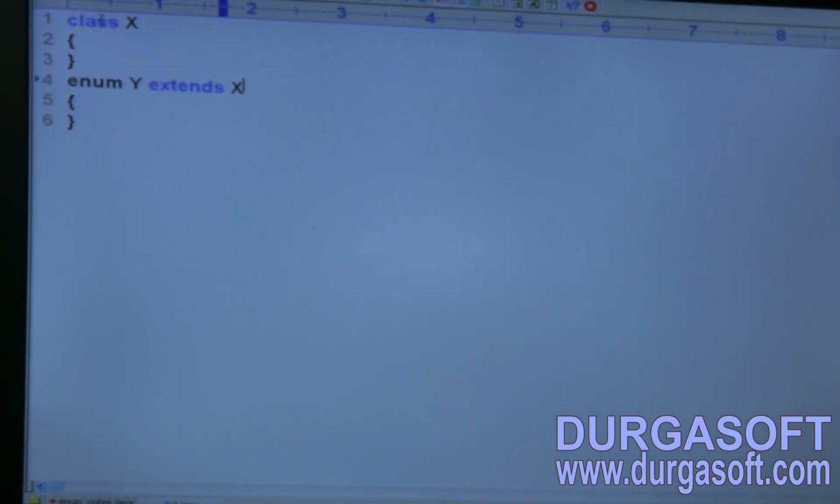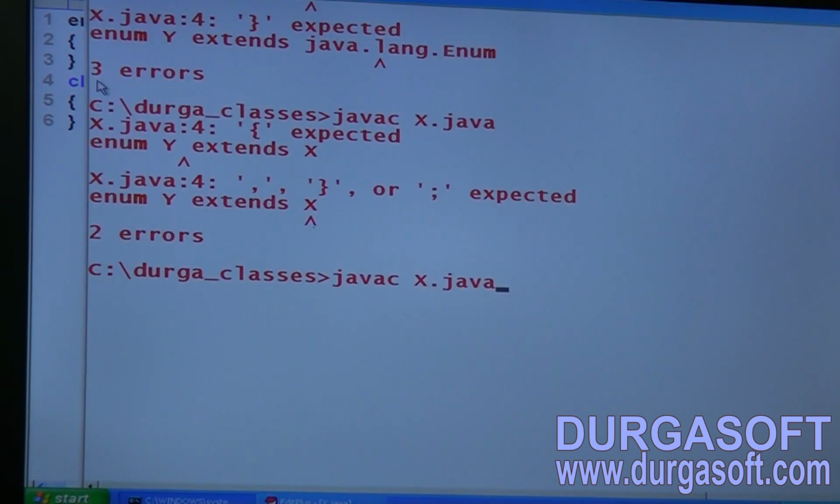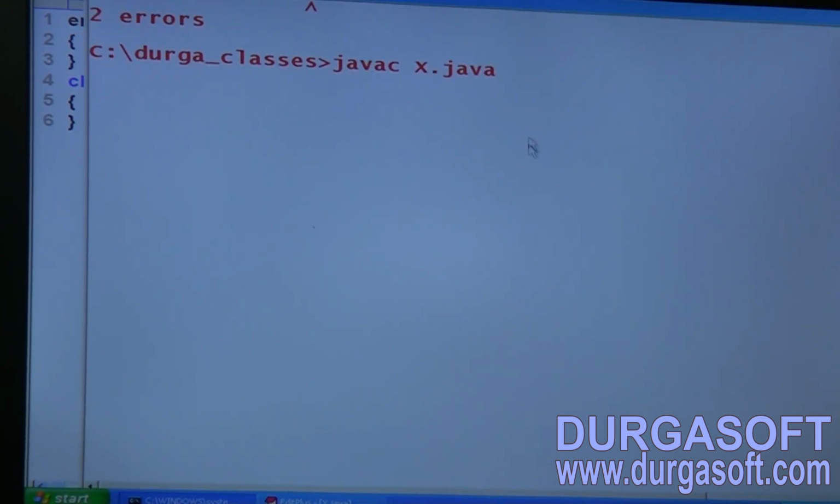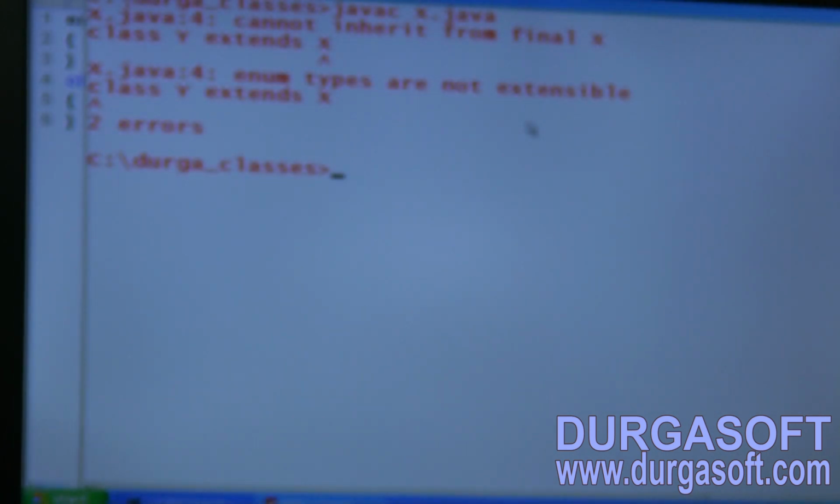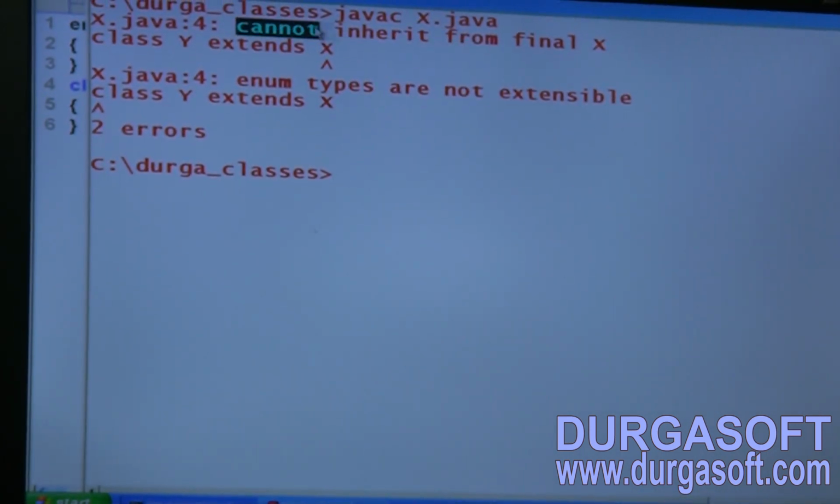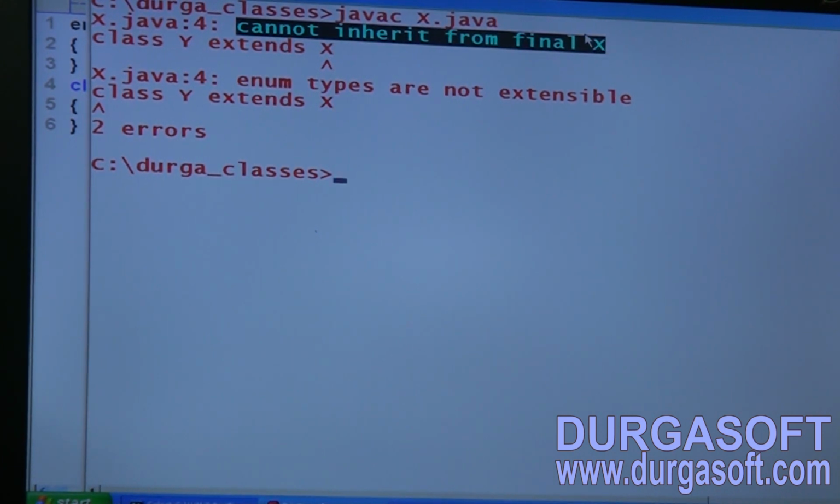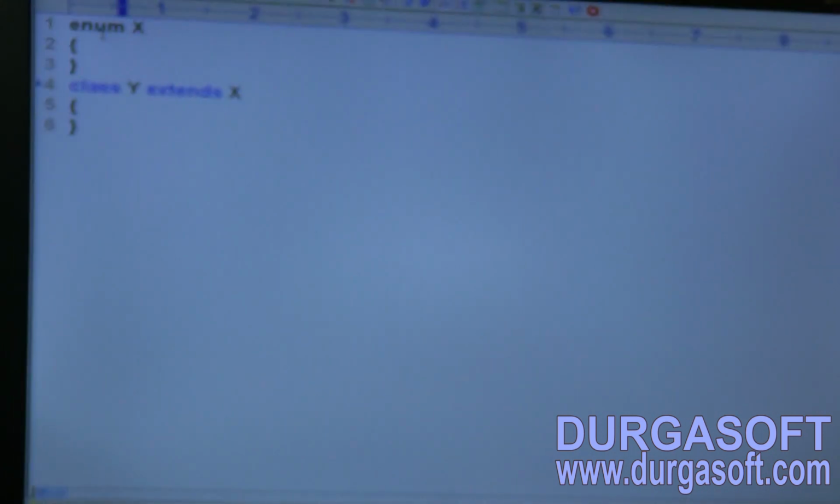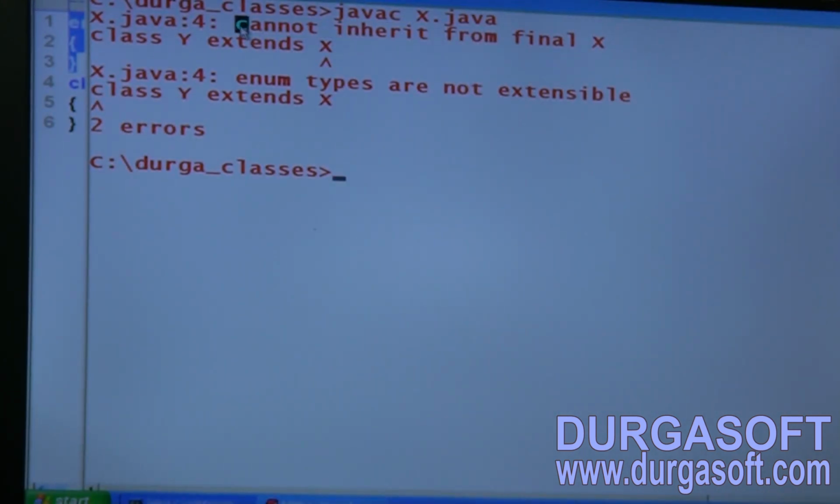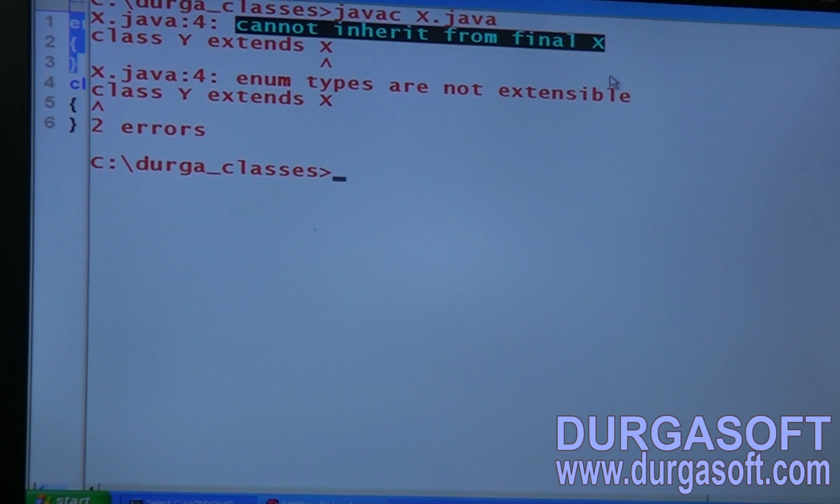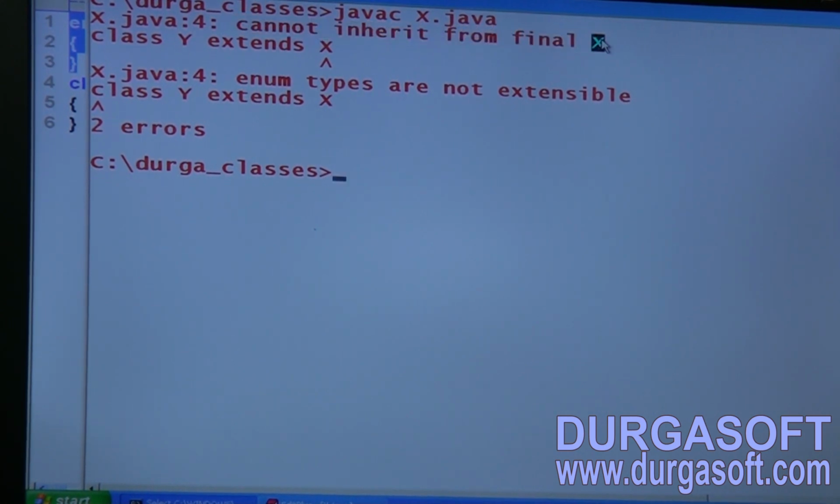Okay, now this is enum x. Sir, this one is class y extends x. Observe, more meaningful errors we can get. Have you observed? Cannot inherit from final x. Are you getting it? Sir, I didn't declare enum x as final, but in the compile time error it is showing cannot inherit from final x, because every enum is always final implicitly. Are you able to understand?